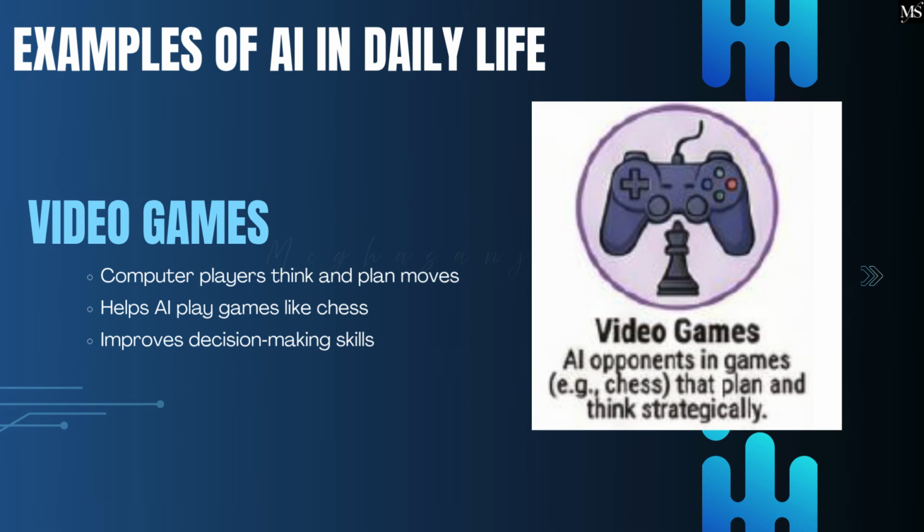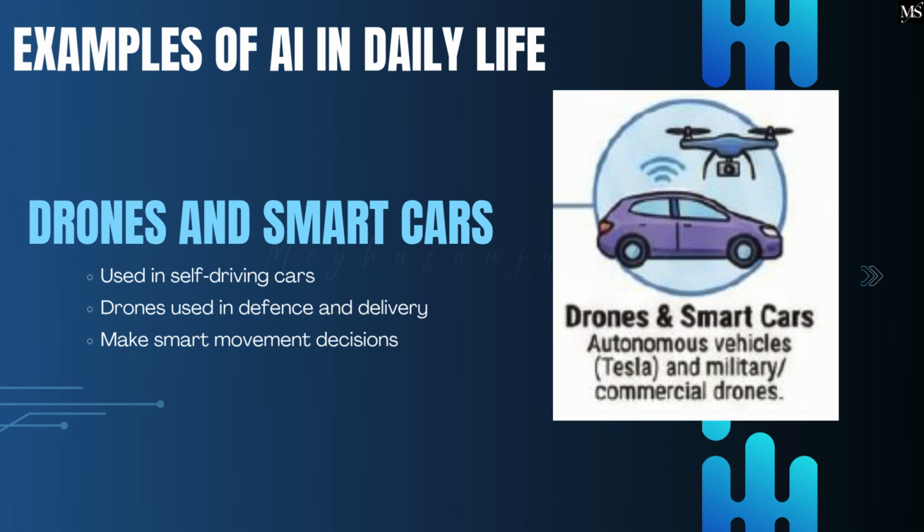Video games. Computer players think and plan moves. Helps AI play games like chess. Improves decision-making skills. Drones and smart cars. Used in self-driving cars. Drones used in defense and delivery. Make smart movement decisions.